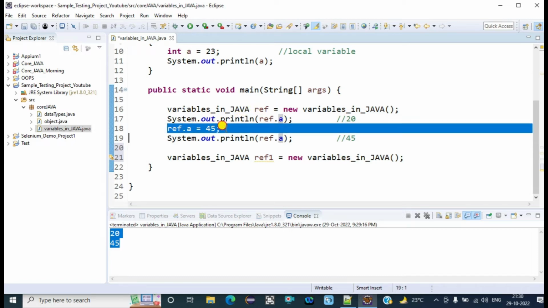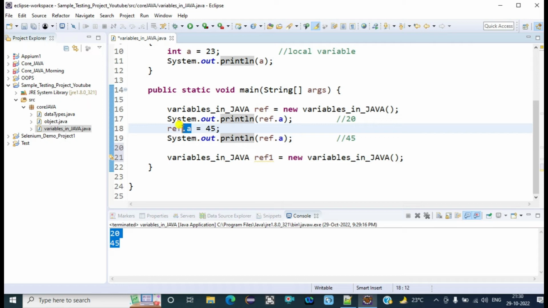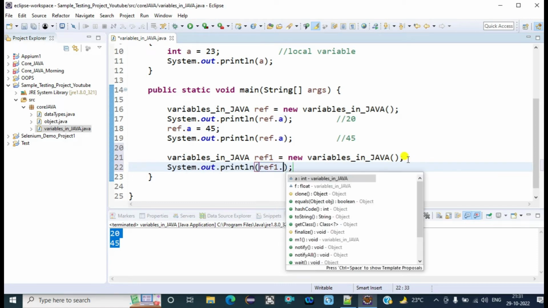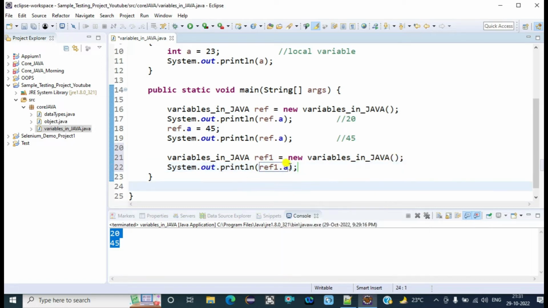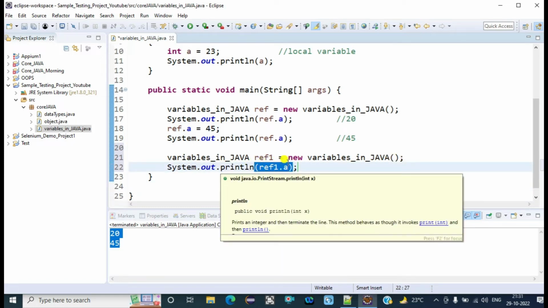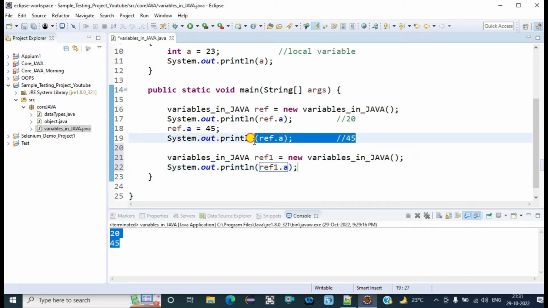So if we call ref1.a, it will not pick the updated value.